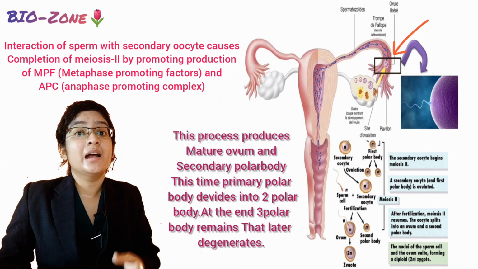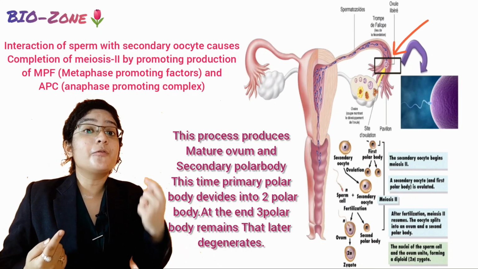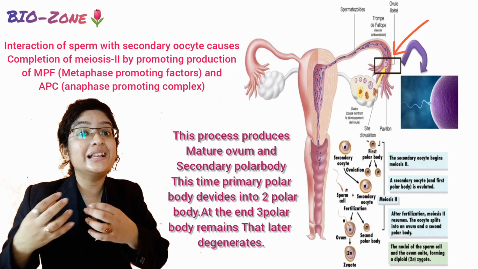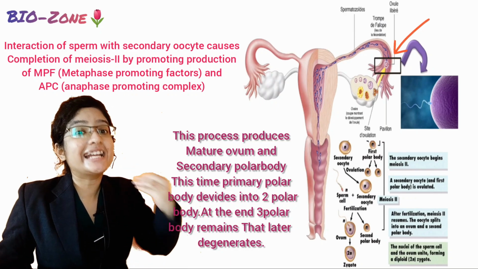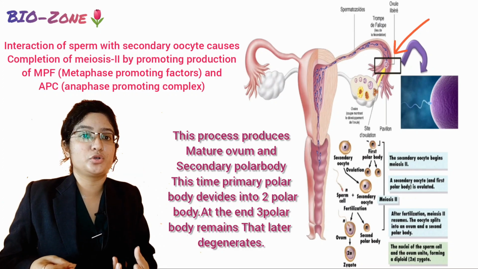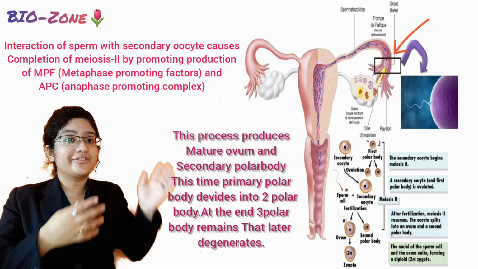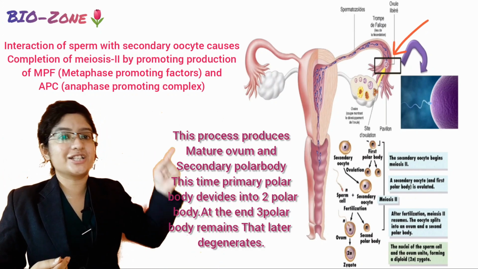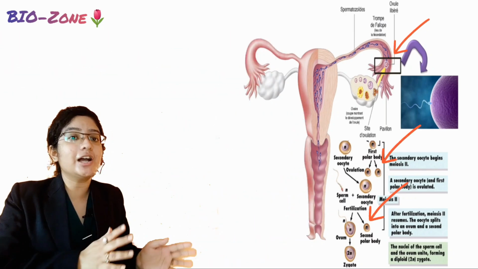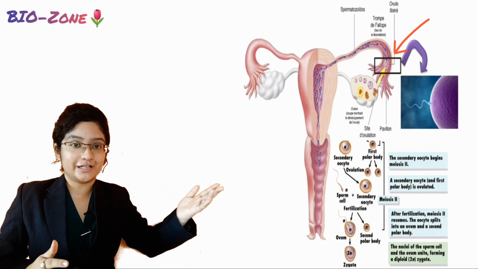In this time, similarly, a single ovum will be produced from the secondary oocyte and the rest of the chromosome will go to the second polar body with a negligible amount of cytoplasm. In this event, another thing happens that we can see in the picture, that the first polar body divides into two polar bodies. So at the end of this event, we are getting three polar bodies that later degenerate.